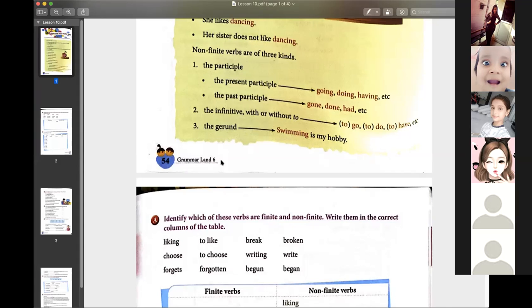Generally, I'm just telling you a small trick. It does not always hold, but generally most of the words ending with n form your past participles. Okay, fine, ma'am. Like if you see question number one also.